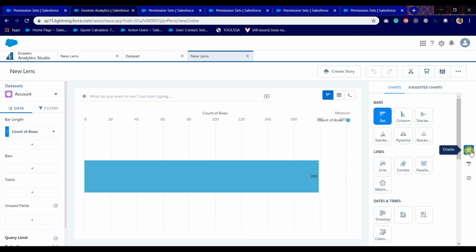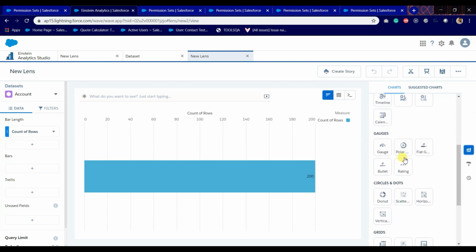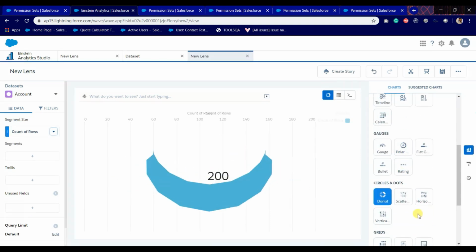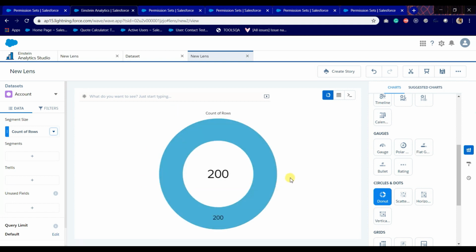By clicking on charts, you will find all the charts we have. So I'm taking donut. Yeah, it will create a donut for you from your data.